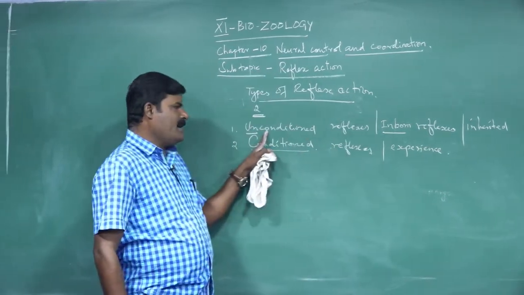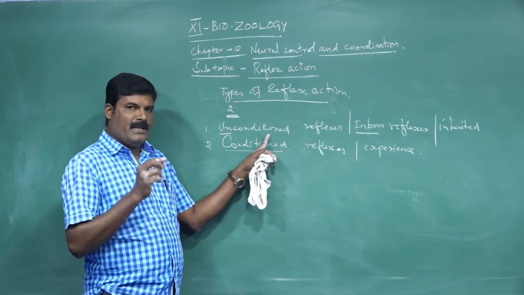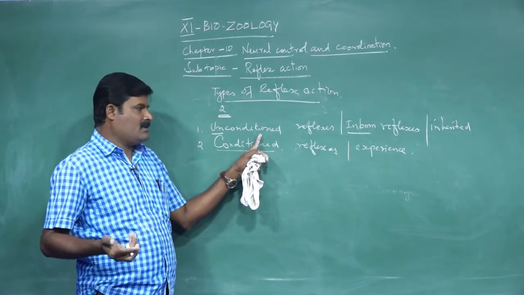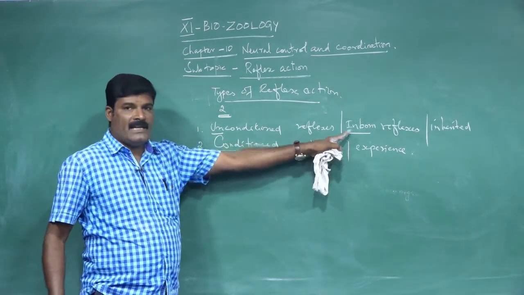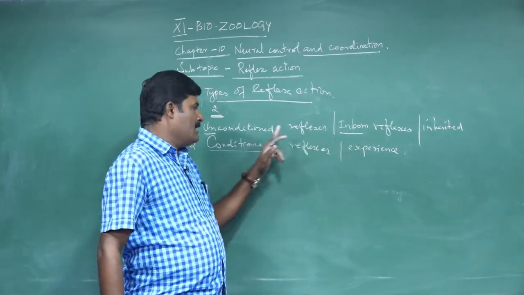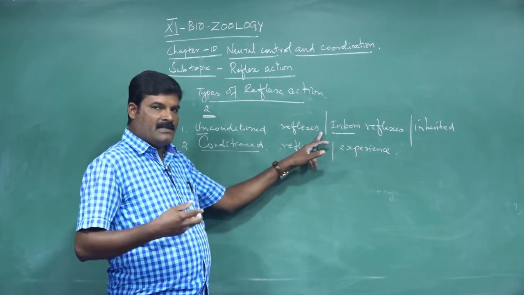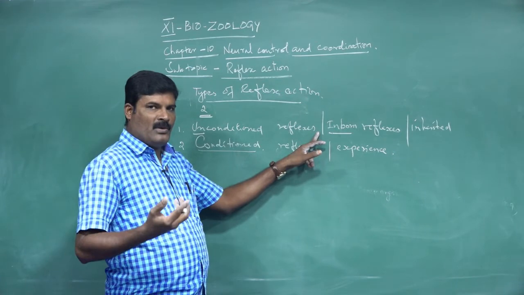So what are unconditioned reflex activities? This kind of action begins from birth, hence it is called inborn reflex activity. These begin from birth onwards, because our baby is able to cry